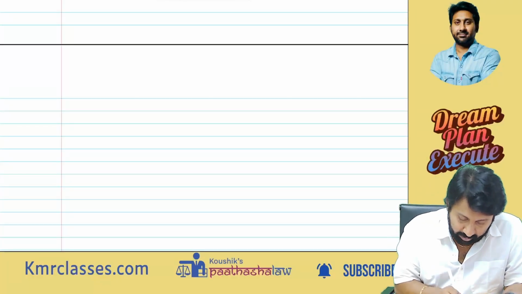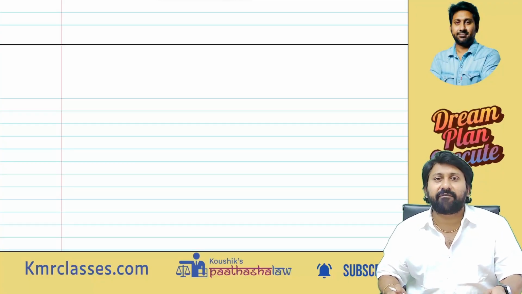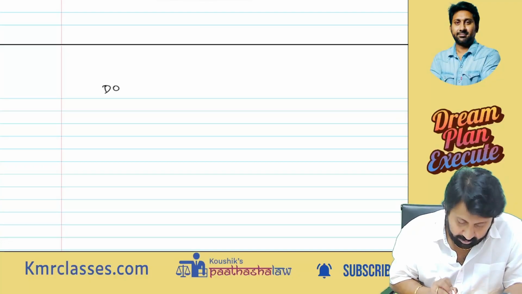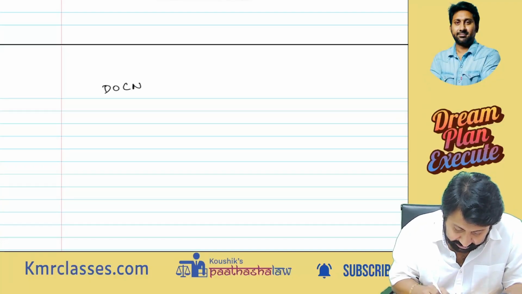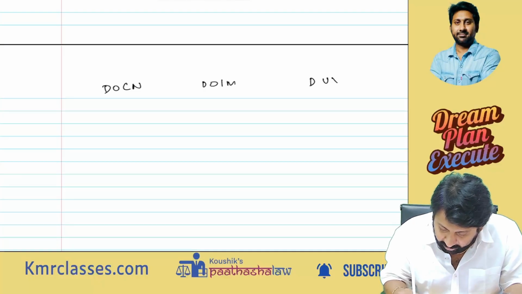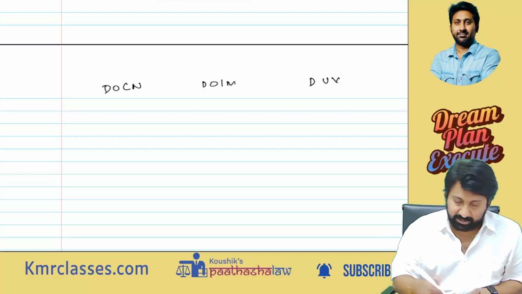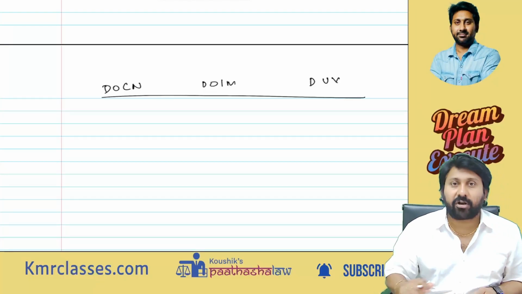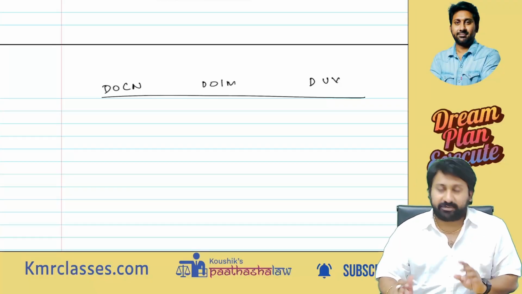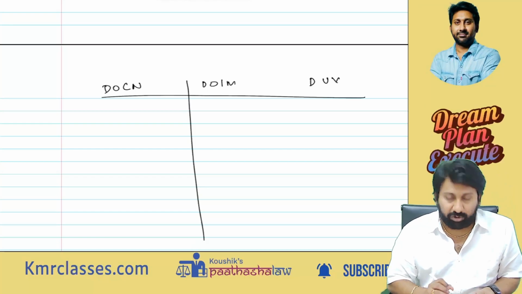See, there are three types of doctrines which are very important for the exam. Number one, doctrine of constructive notice. Number two, doctrine of indoor management. Number three, doctrine of ultra vires. Let us first understand all the doctrines in detail within a span of less than 5 minutes. Number one, doctrine of constructive notice.